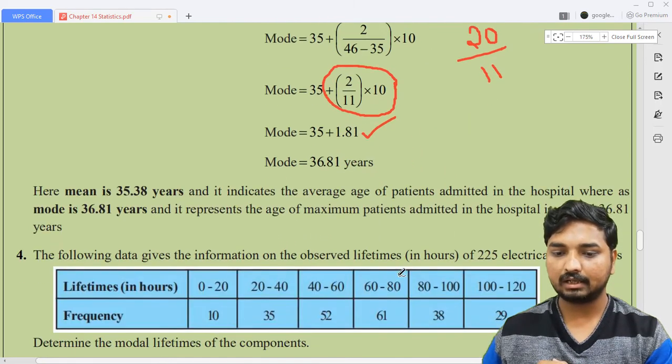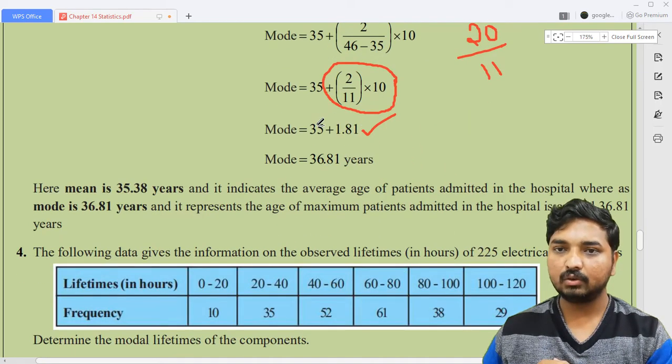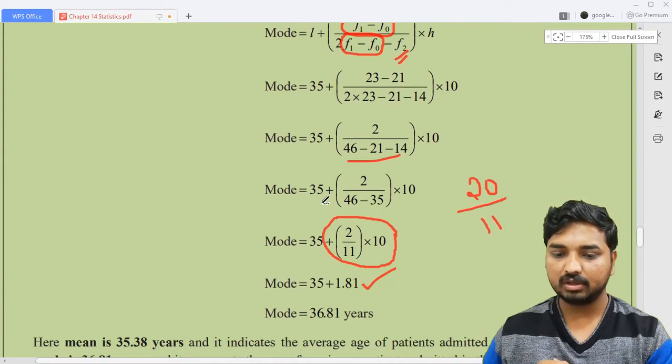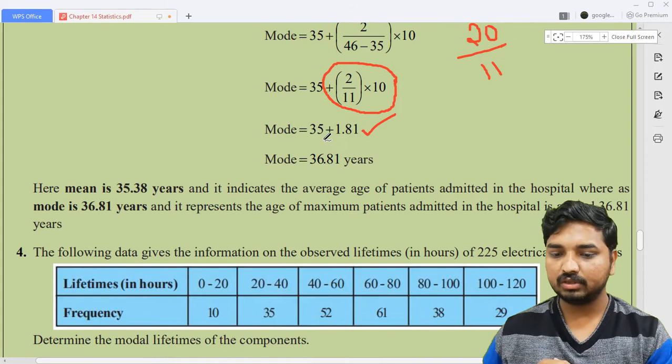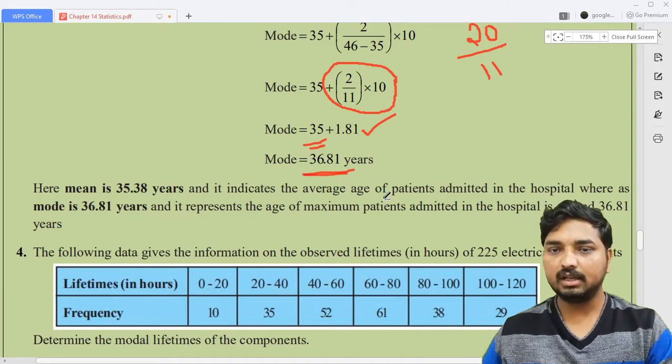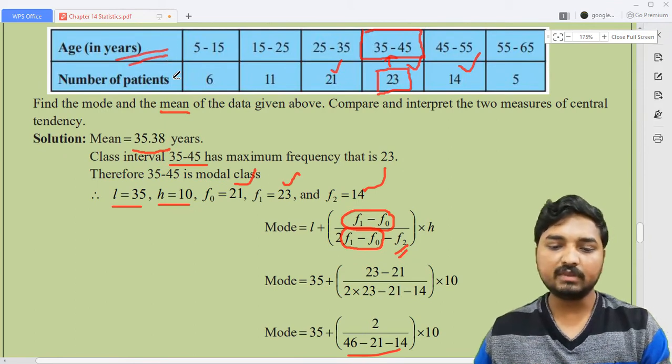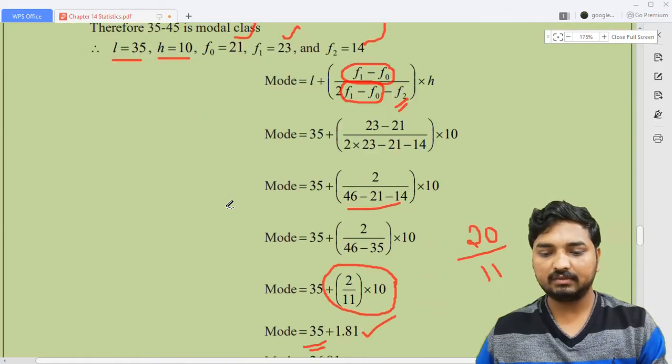Now you need to add this one to the lower limit. Remember, I'm not going to change the lower limit. Look here, 35, 35, 35, up to the last step you have to write it as it is, and at last you add this one to the lower limit, and you will get the required answer, 36.81. The unit is years, because the data is related to years. I think this problem is very clear for you.